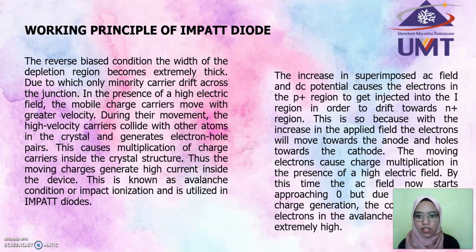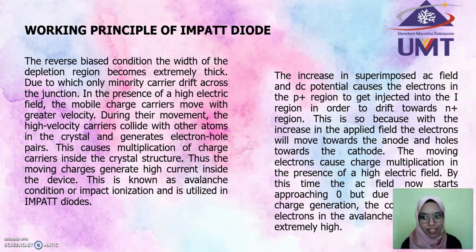In the reverse bias condition, the width of the depletion region becomes extremely thick, due to which minority carriers drift across the junction. In the presence of a high electric field, the mobile charge carrier moves with greater velocity.